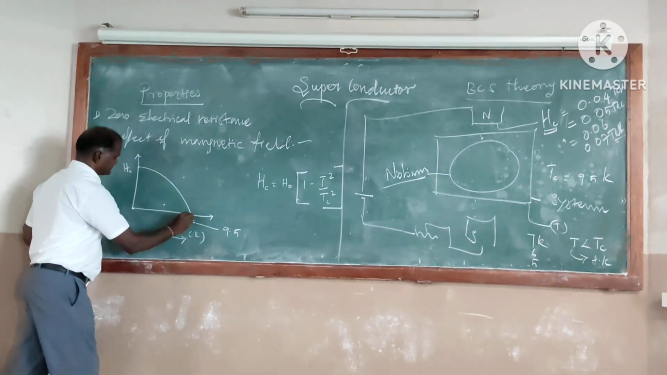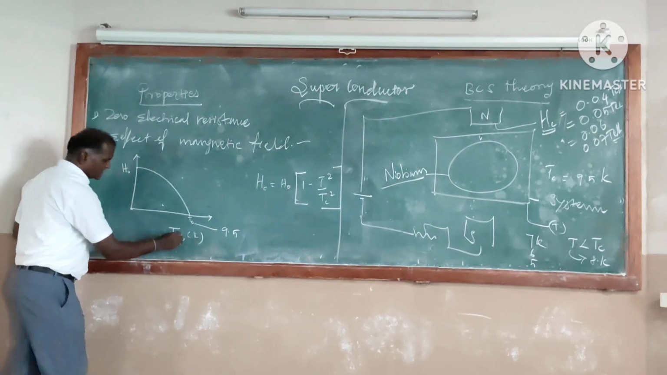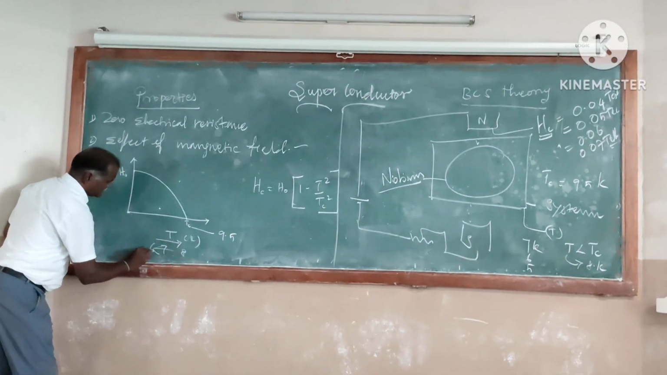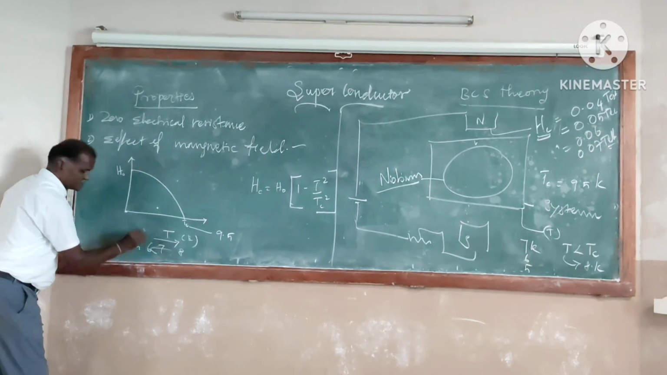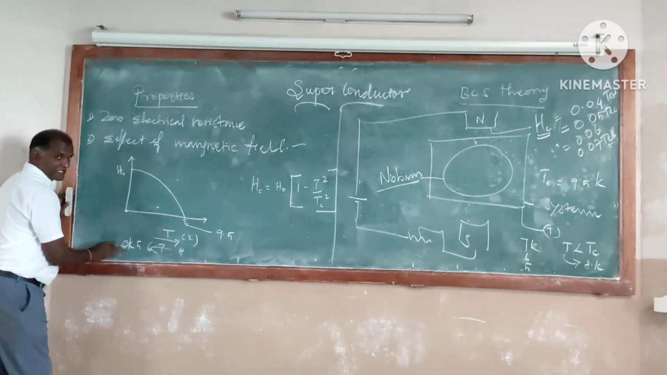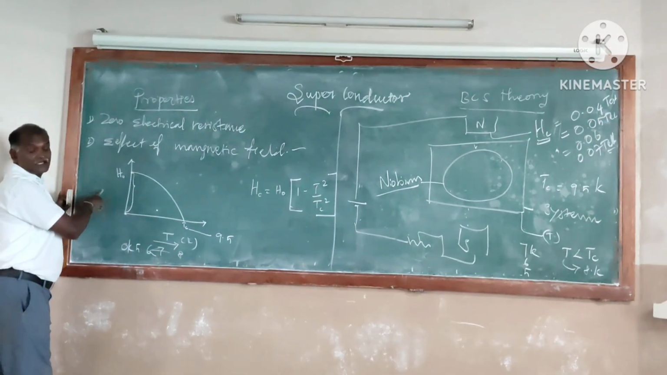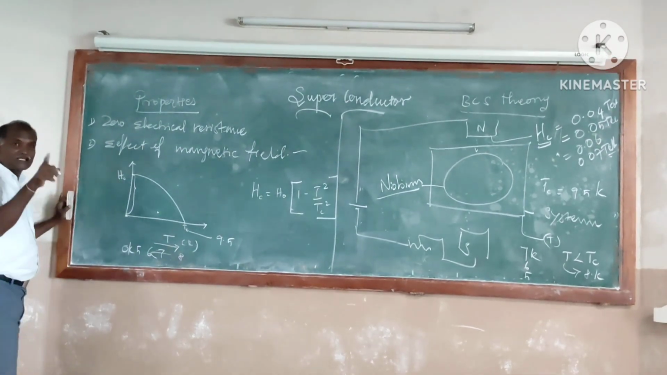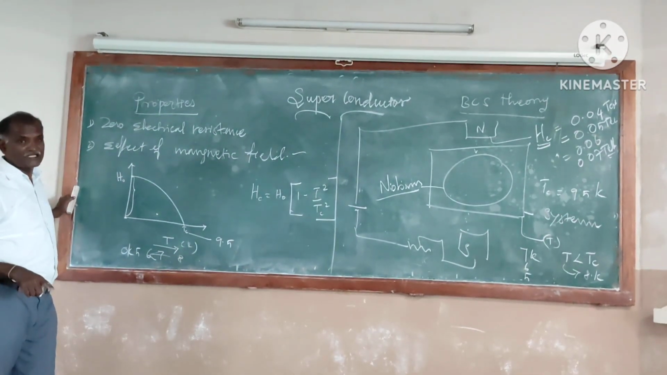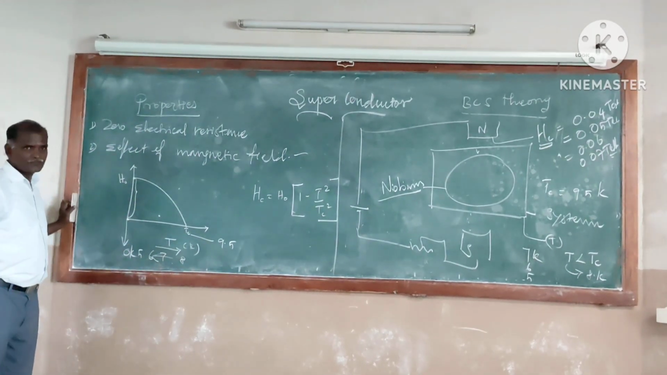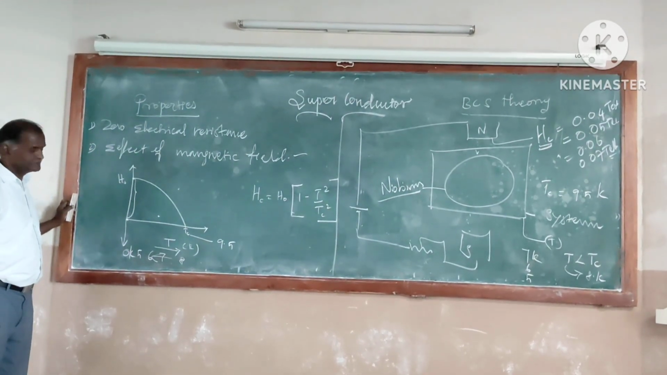At 9.5, if you are reducing the temperature from 9 to 8, 7, 6, 5 and 0 K, the temperature came here. The corresponding critical magnetic field is H naught. H naught is the amount of magnetic field needed to cancel the superconducting property at 0 K. Okay?